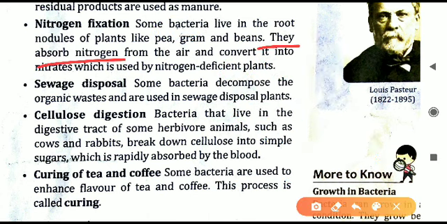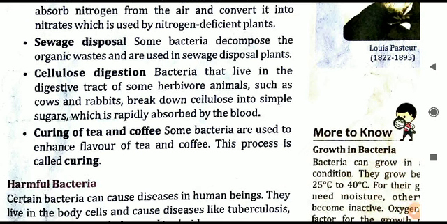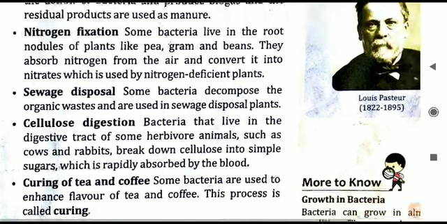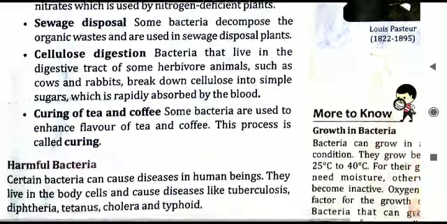The bacteria absorb nitrogen from the air and convert them into nitrates and give them to the nitrogen deficient plants. जिन plants को nitrogen की ज़रूरत होती है, that nitrogen is given, and that nitrogen, the nitrogen rich food we are eating, we are also getting nitrogen in the form of proteins. Protein किस लिए ज़रूरी होता है? For our body growth. It is very very important.